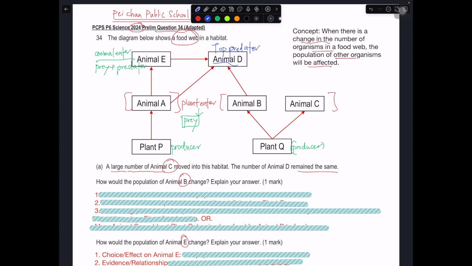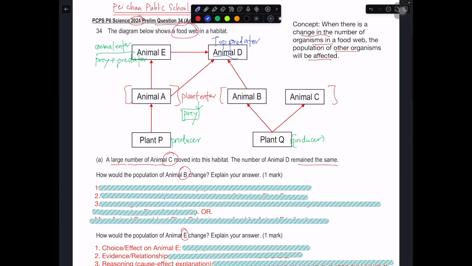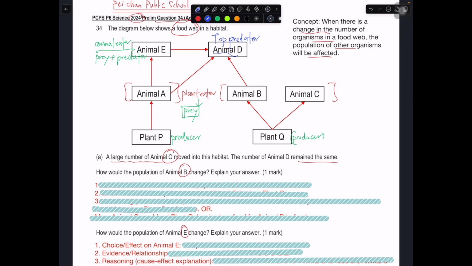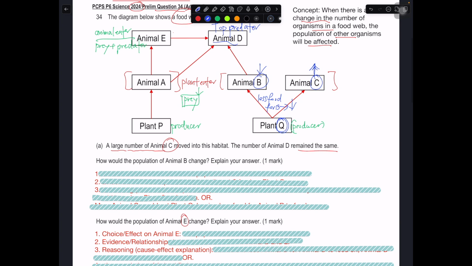Okay, a large number of C move into this habitat, the number of D remain the same. How will B change? Okay, B is this part, right? So if you got a lot more C, they will start to compete for food within each other. But you get a lot more C, right? More of Q will be eaten. When more of Q will be eaten, there will be less food for B. When less food for B, B will decrease. Okay, so in this case, we know that B decrease. When C increase, B will decrease because there's less food for B to feed on.